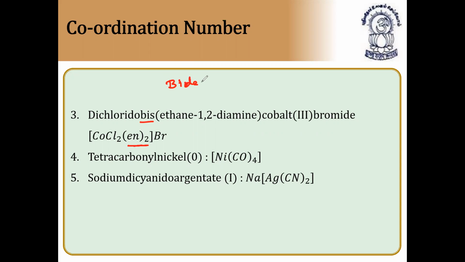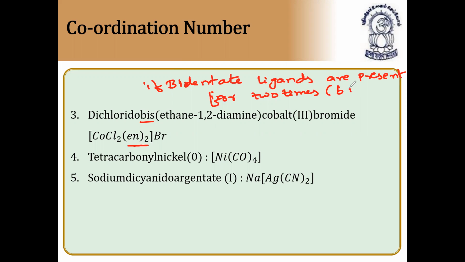If bidentate or polydentate ligands are present, for two times we'll call it bis. For three times, tris.